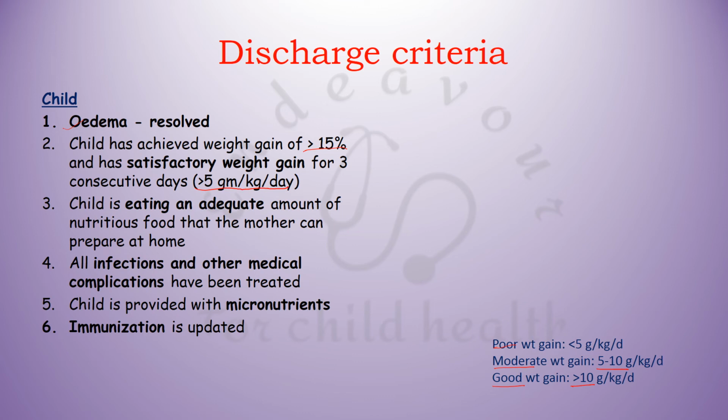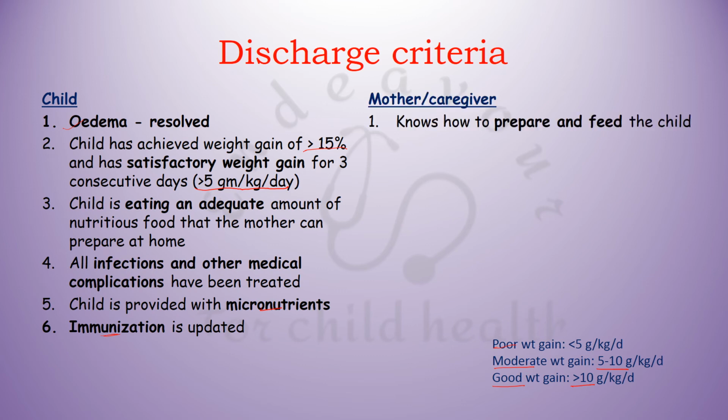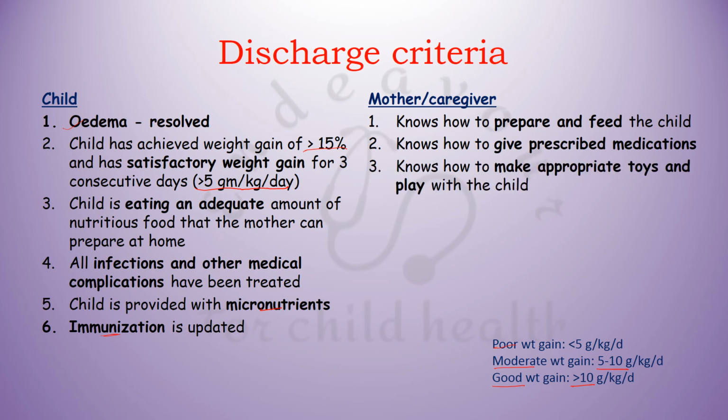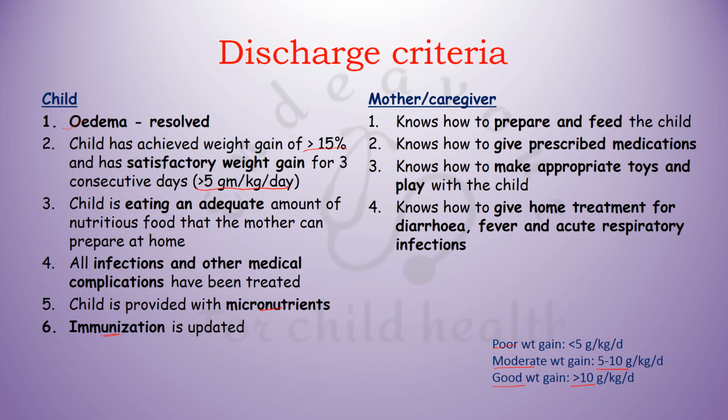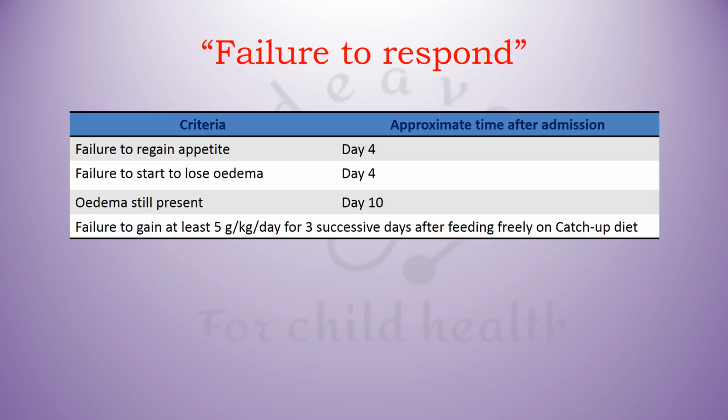He is eating an adequate amount, infections and other complications have been completely resolved, the child has been given micronutrients, and immunization of the child has also been updated. The mother should know how to prepare and feed the child, give the prescribed medications, make appropriate toys and play with the child, know the home treatment for common infections, and has understood the plan of follow-up.